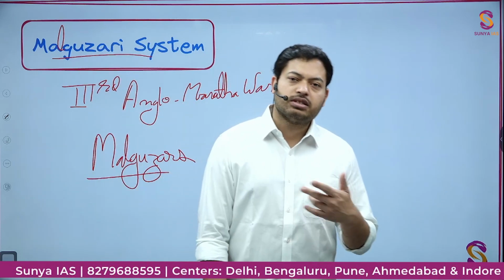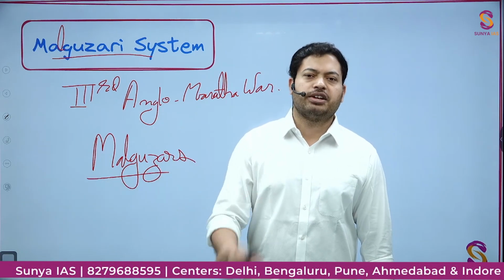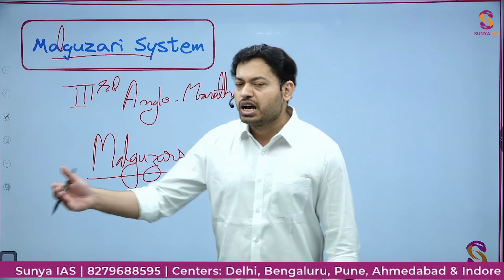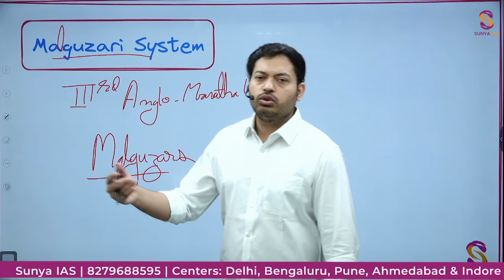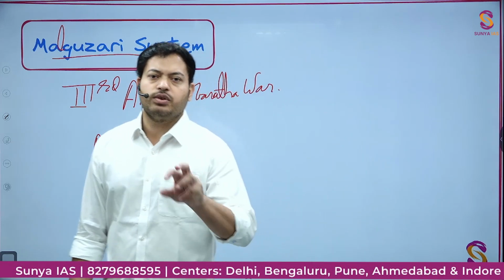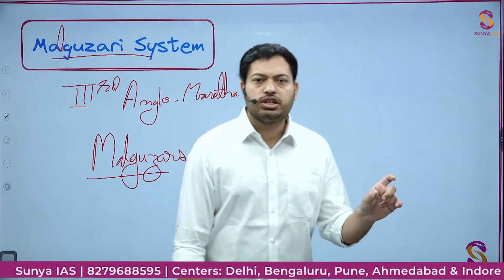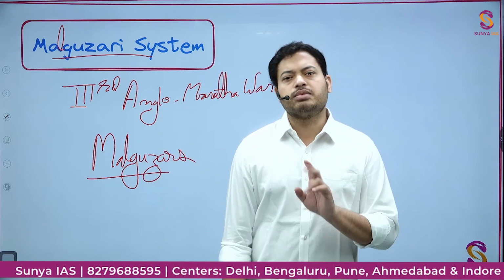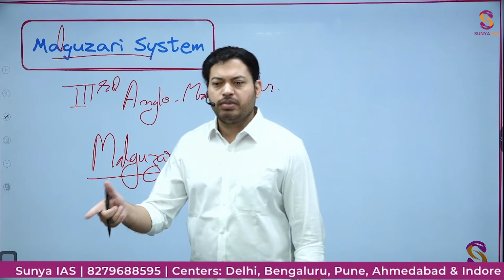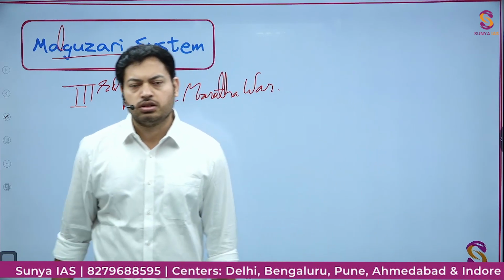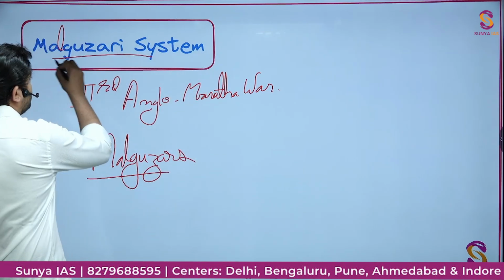Britishers came up with the same logic here too, that bring these people also within the fold of the British administration. So Malguzars were here given the same role they were playing for the Marathas, that is of the revenue collector, and in certain cases Malguzars were also given certain judicial power. Not in all cases, but some cases. You will see in many cases the Deshmukh families in many places also became the Malguzars. Okay, so that you have to keep in mind. This is where the word Malguzari comes in.